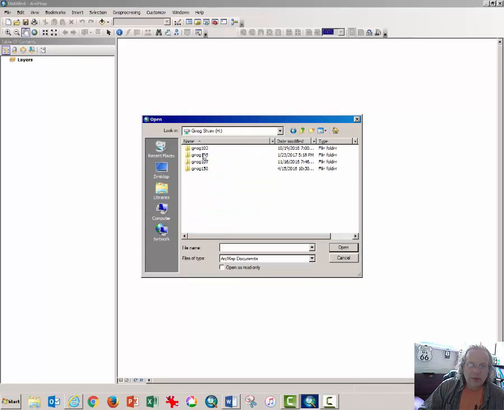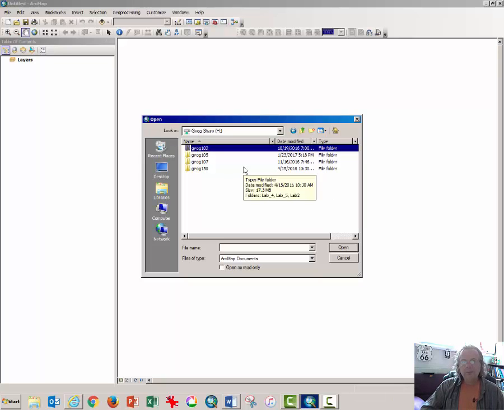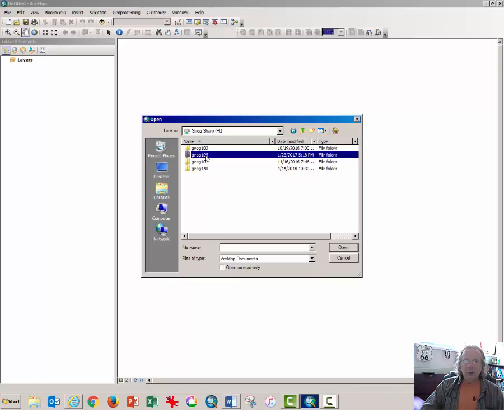Depending on the class that you're in, you'll find this folder either in 105, which is a weather lab, or 102, which is a physical geography lab. It should be in both. For right now, we'll look in the 105 folder, in the orographic folder.